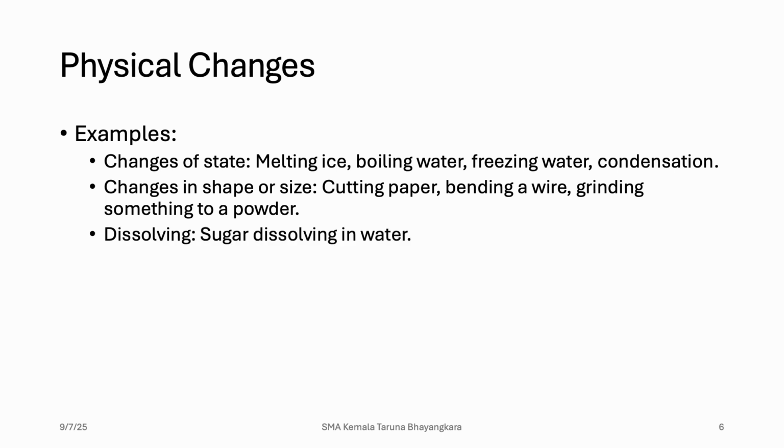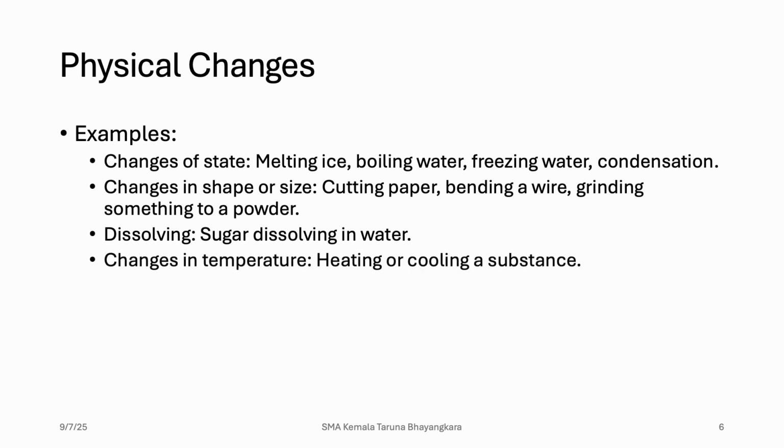Dissolving sugar in water is also a physical change. Change in temperature, such as heating or cooling a substance, is also a physical change. Please note that this heating comes from outside. So we put heat on a substance and the substance becomes hot without changing state. That also counts as a physical change.